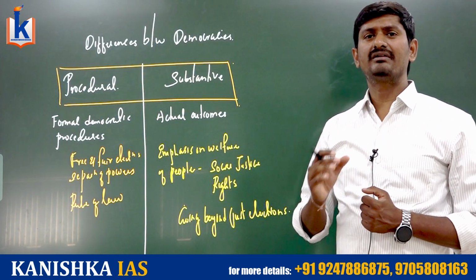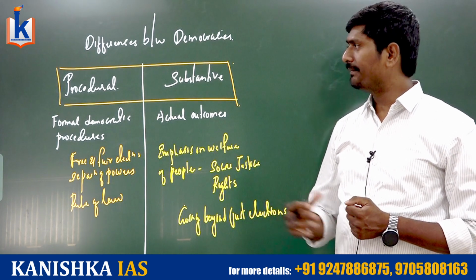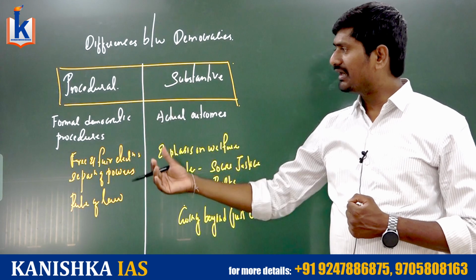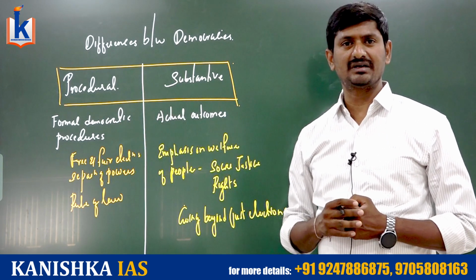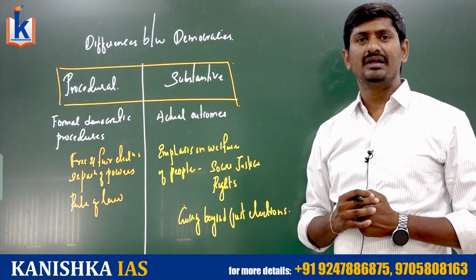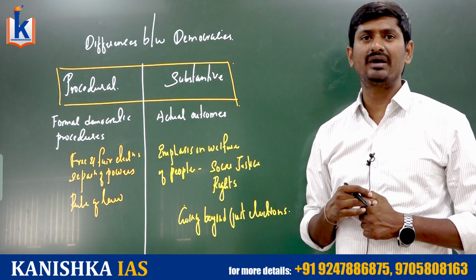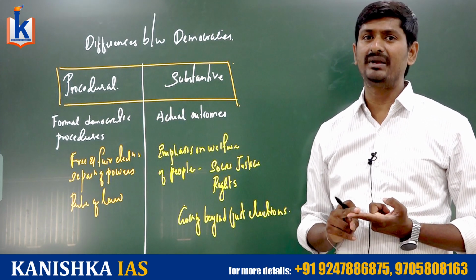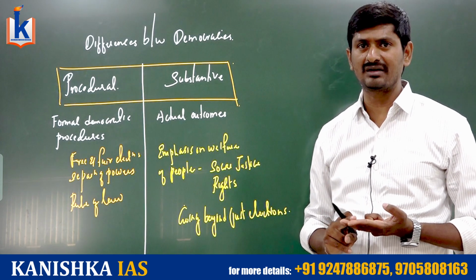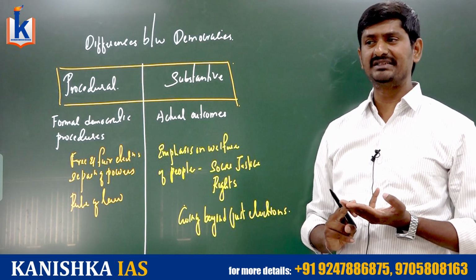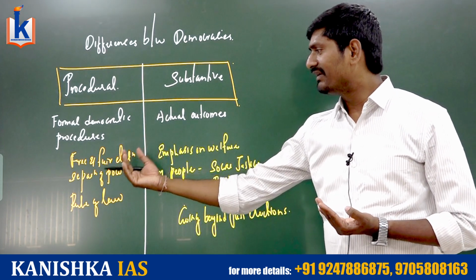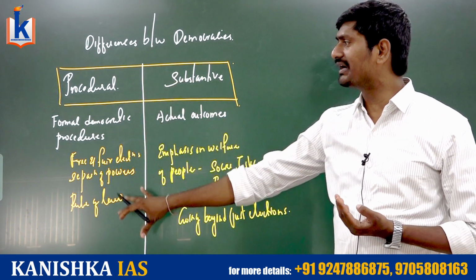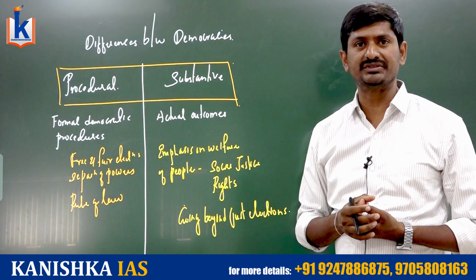Moreover, if we look at the working of democracy, it can be procedural and substantive. Procedural democracy means formal democratic procedures are generally observed. For example, if you want to call Pakistan democratic or not, you will be looking at procedural aspects: whether elections are being conducted periodically or not, whether rule of law is there or not, whether the institutional arrangement is there or not. Similarly, whether there is any separation of powers or not. So these are all procedural aspects. These are all formal democratic procedures.